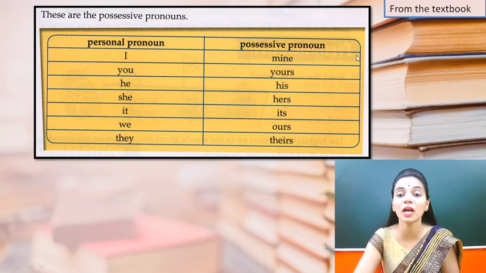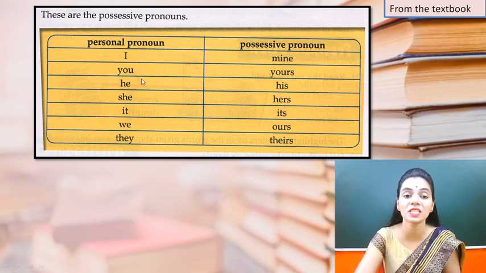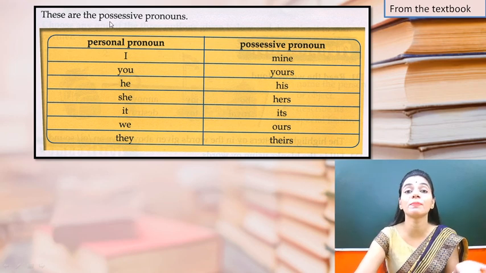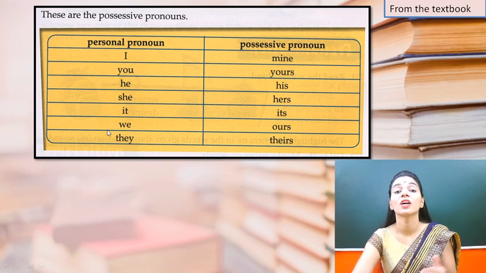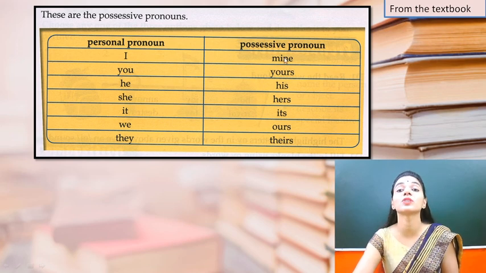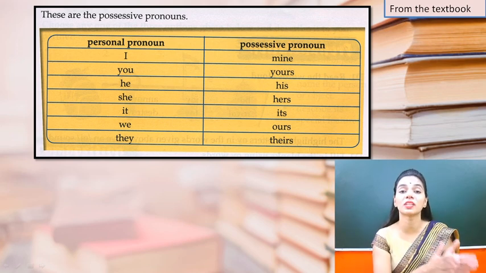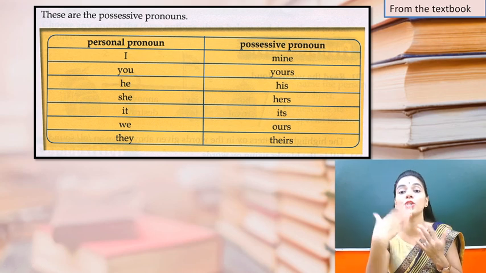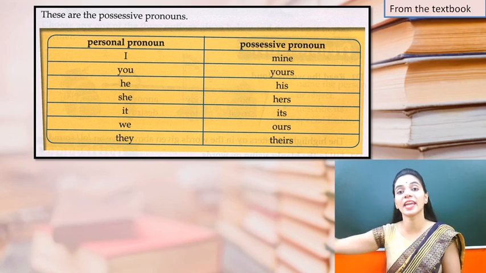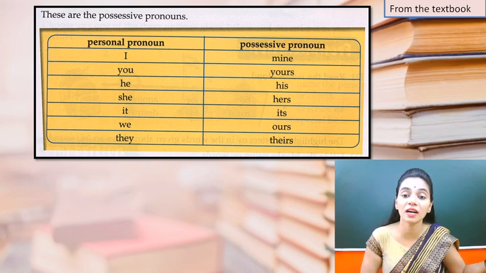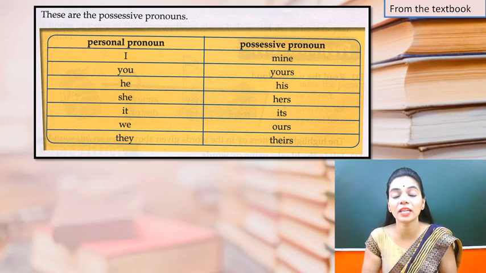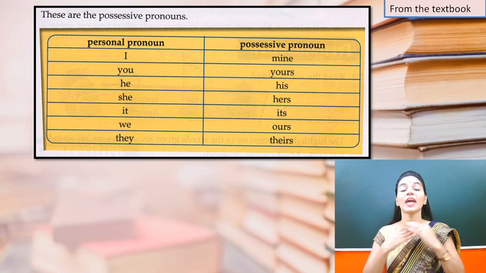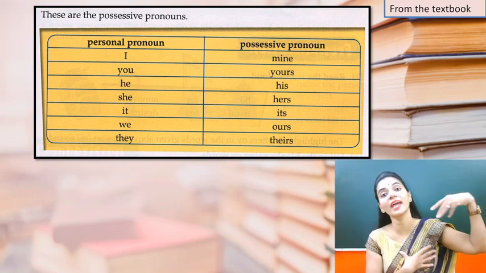So personal pronouns and possessive pronouns. Personal pronouns are used for the persons. They replace the name of the person, right? But possessive pronouns show the ownership on something. हमारी कोई चीज पे जो हक है, अगर मेरी चीज है तो mine, yours, लड़के की किसी की है his, किसी लड़की की है hers, किसी और अदर एनिमल या नॉन लिविंग थिंग की है तो its, और हम सबकी है ours, और उनकी है theirs.